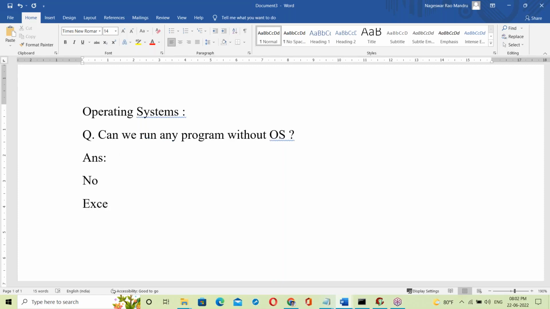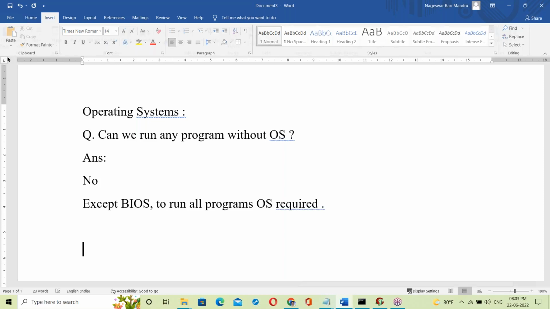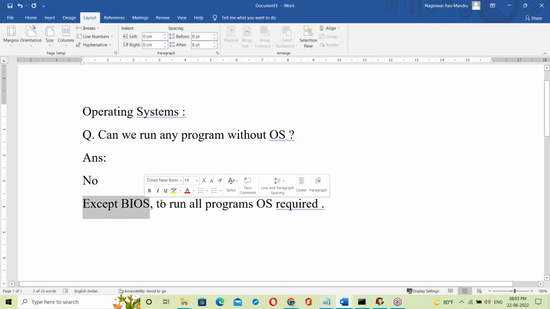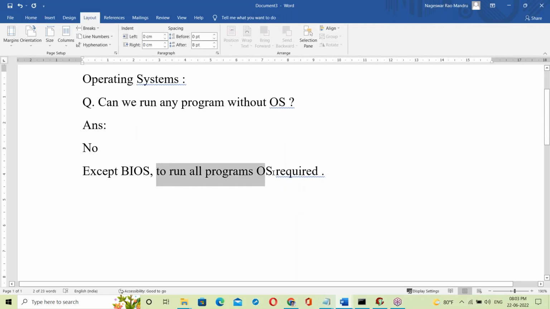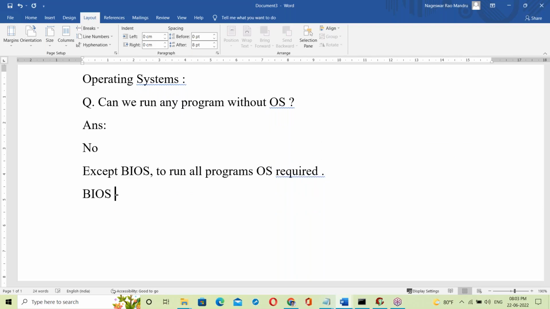See here, except BIOS, to run all programs an OS is required. What is BIOS? BIOS stands for what? Anyone can ping in the chat box. What is BIOS?